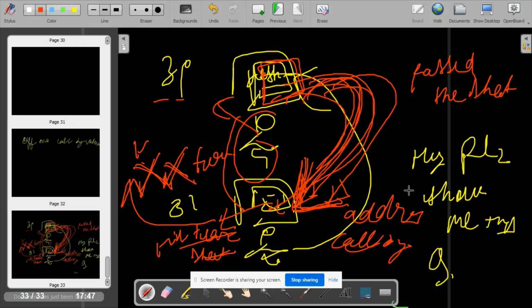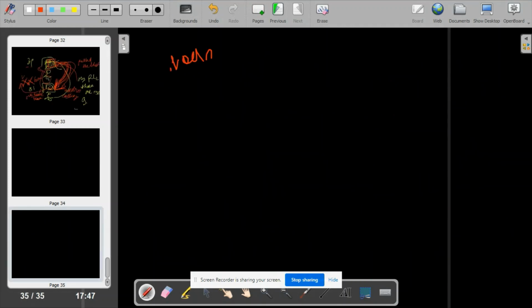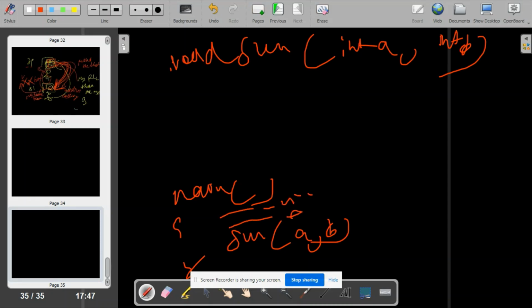So in call by value, only the content is shown and it is not manipulated or changed. What do I mean by this? If this is some void sum function and you are passing some values, int a and int b, to it, you are the main function. You are calling this sum and passing values of a and b. Now you are passing the photocopies.